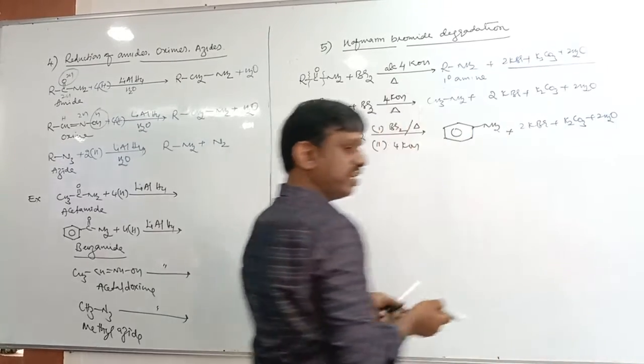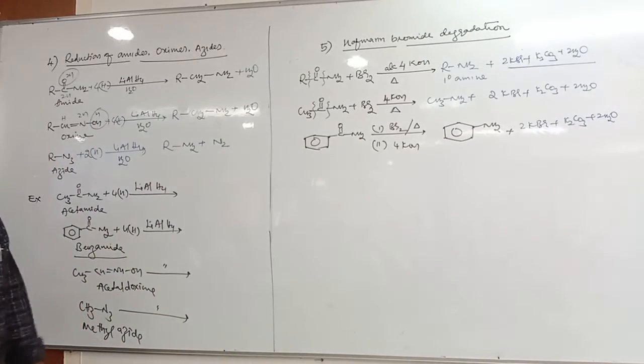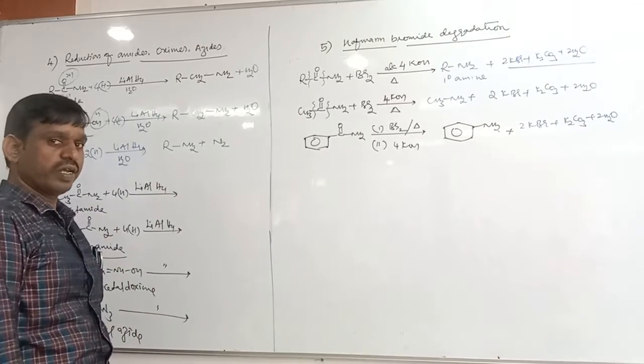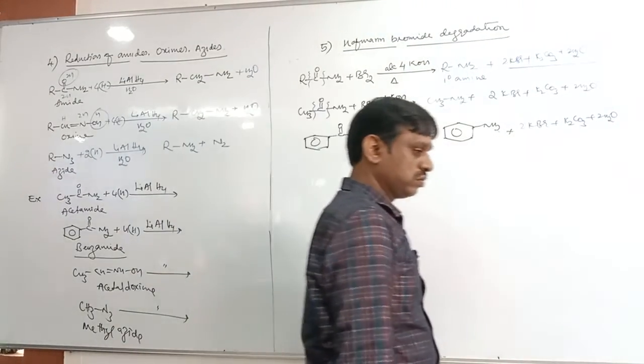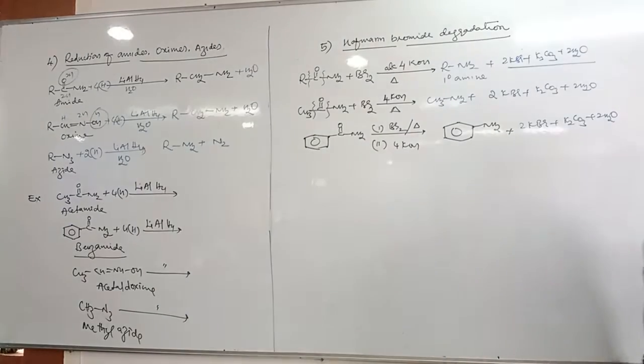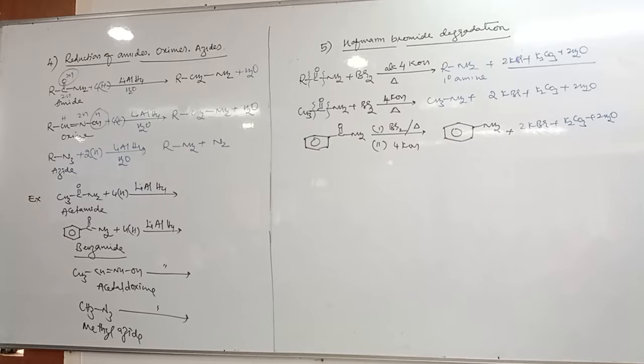This reaction is called Hoffman bromide degradation. Next, in this reaction, the product formed has 1 carbon less. Yes or no? In this reaction, the product formed has 1 carbon less compared to its parent amide.